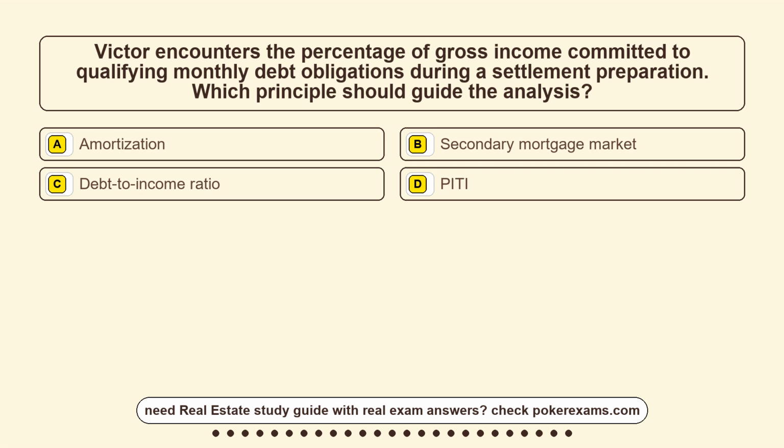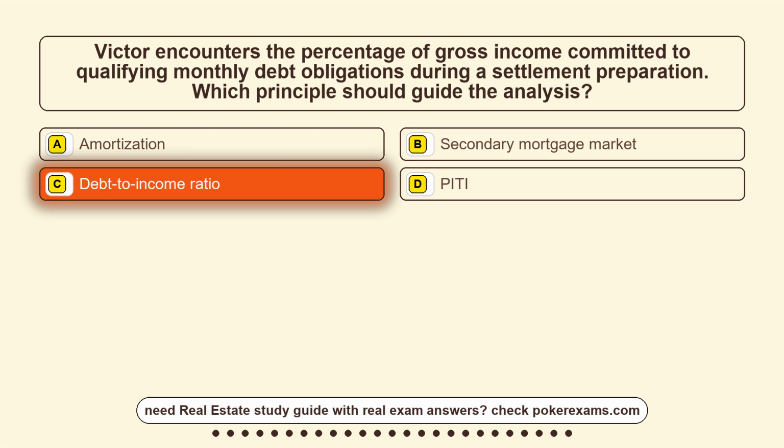Question 17. Victor encounters the percentage of gross income committed to qualifying monthly debt obligations during a settlement preparation. Which principle should guide the analysis? Option A, amortization. Option B, secondary mortgage market. Option C, debt-to-income ratio. Option D, PITI.